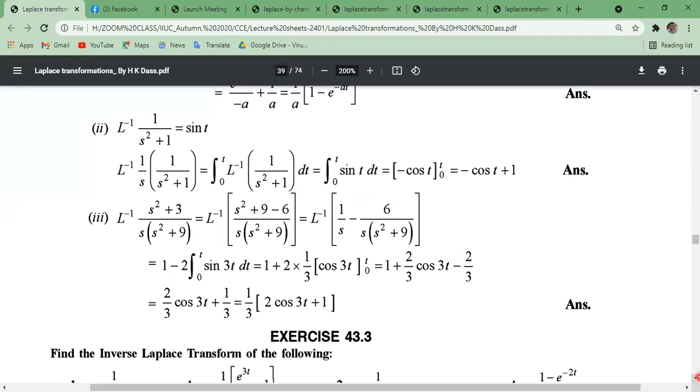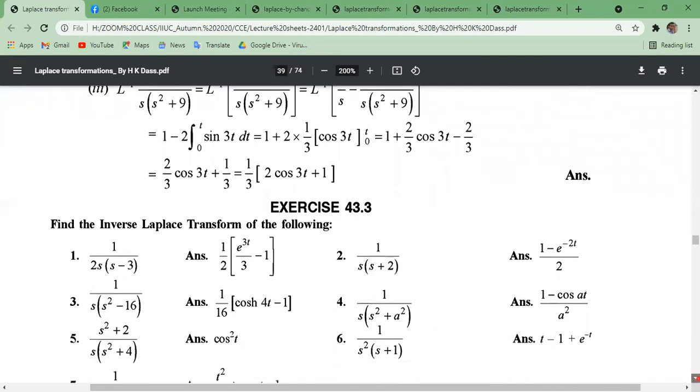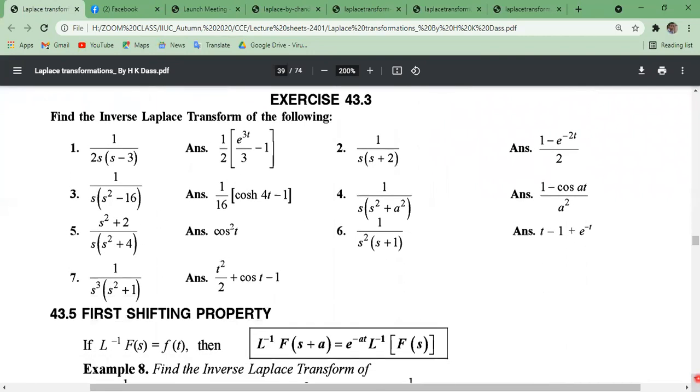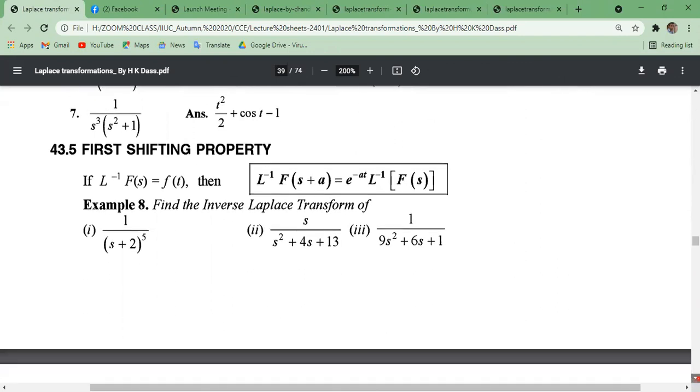Very easy. If you practice the Laplace transformation and how to solve the function using Laplace transformation, then you can easily understand this inverse one.